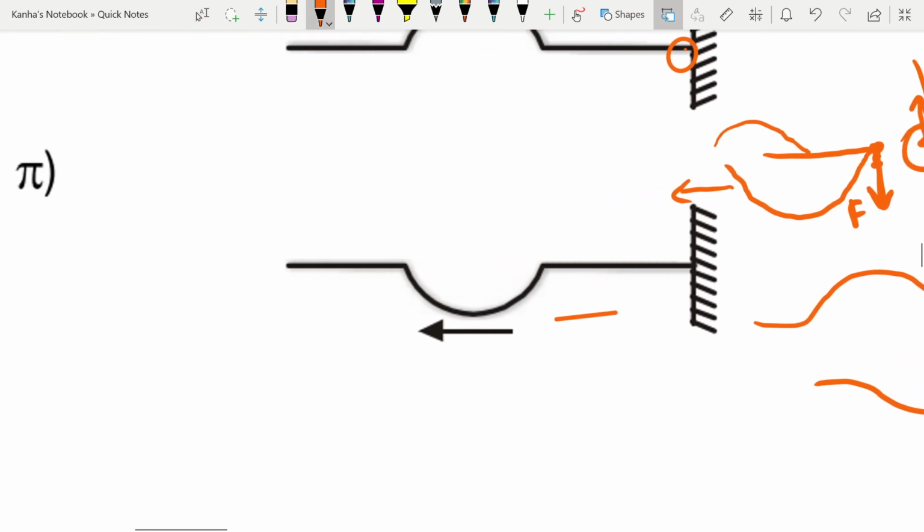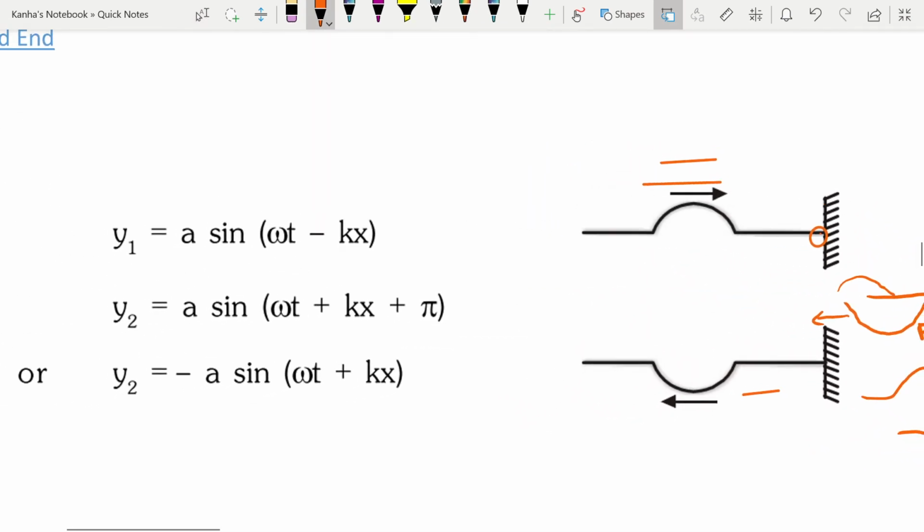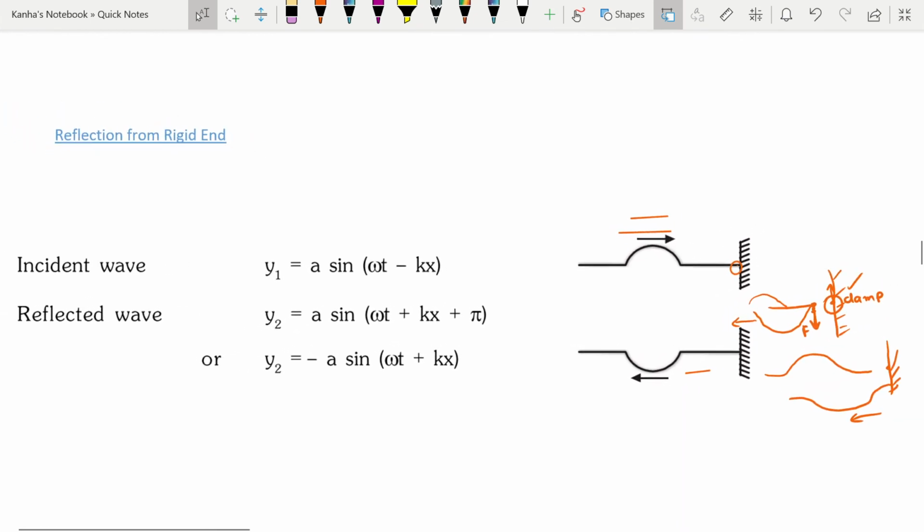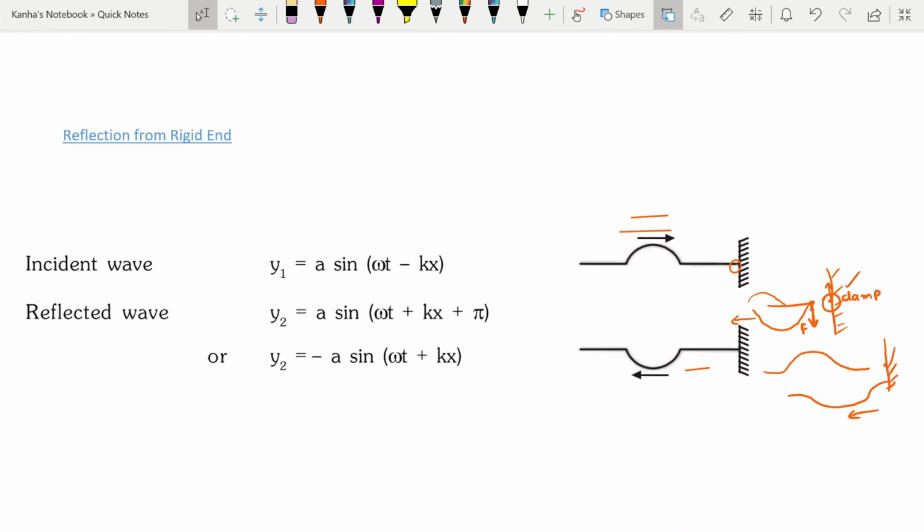So what is really happening here, you can see it if I write it in mathematical terms. I have my equation of a wave propagating in the positive x direction. Note, this is a wave propagating in the positive x direction.